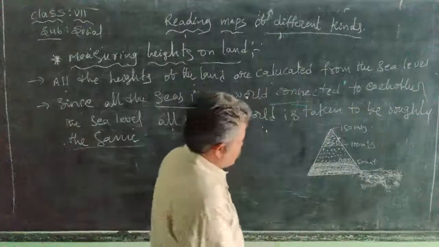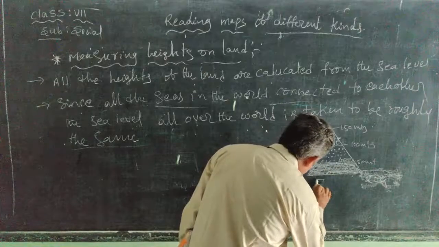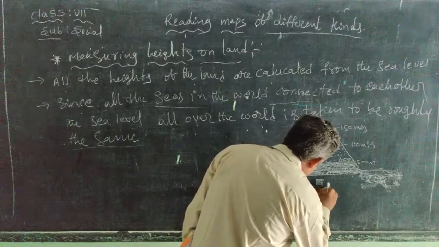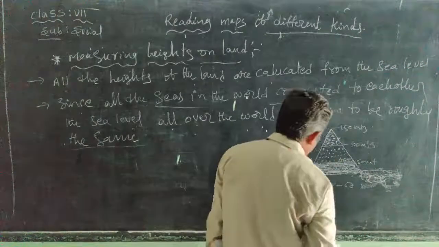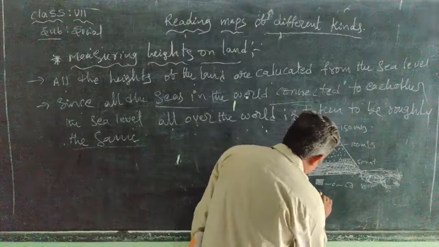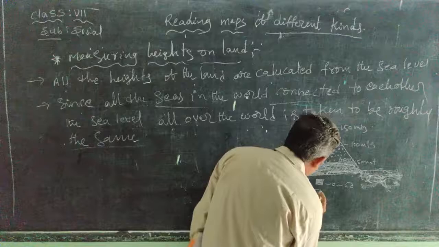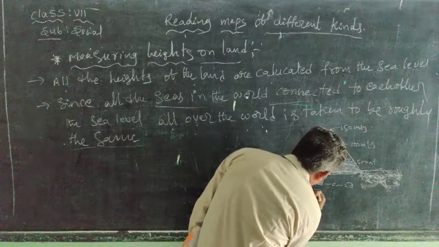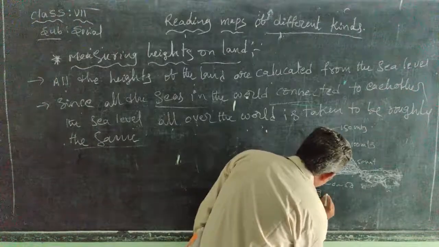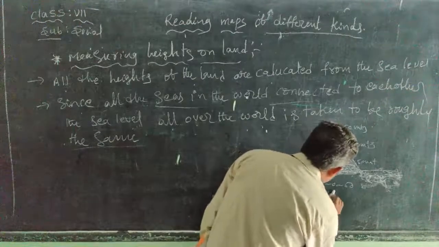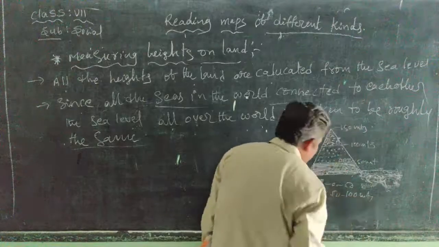Okay, so this is one color, representing 0 to 50 meters height from the sea level. Next one, these dots also represent 50 to 100 meters height from the sea level.